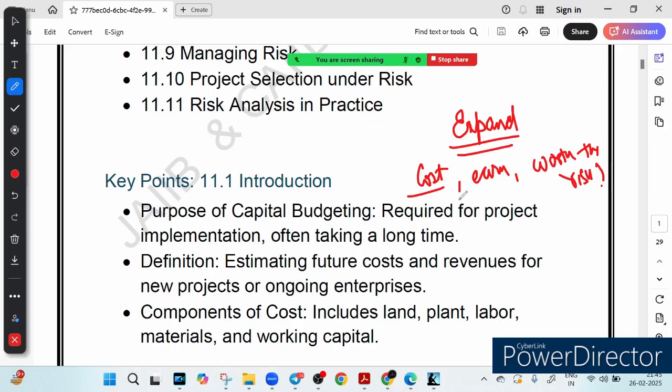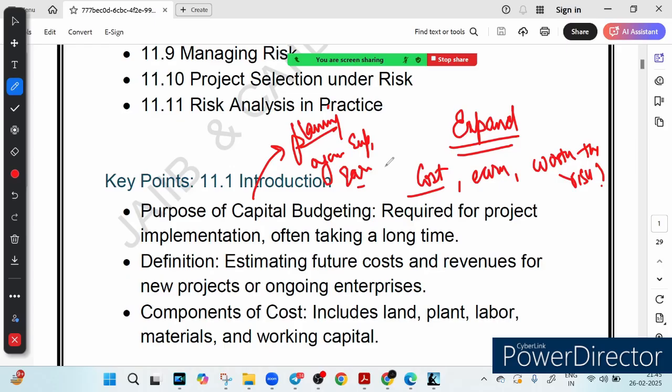So basically what you are doing in capital budgeting is planning your expense, planning your earning, before making a big financial commitment. I hope it is clear now.